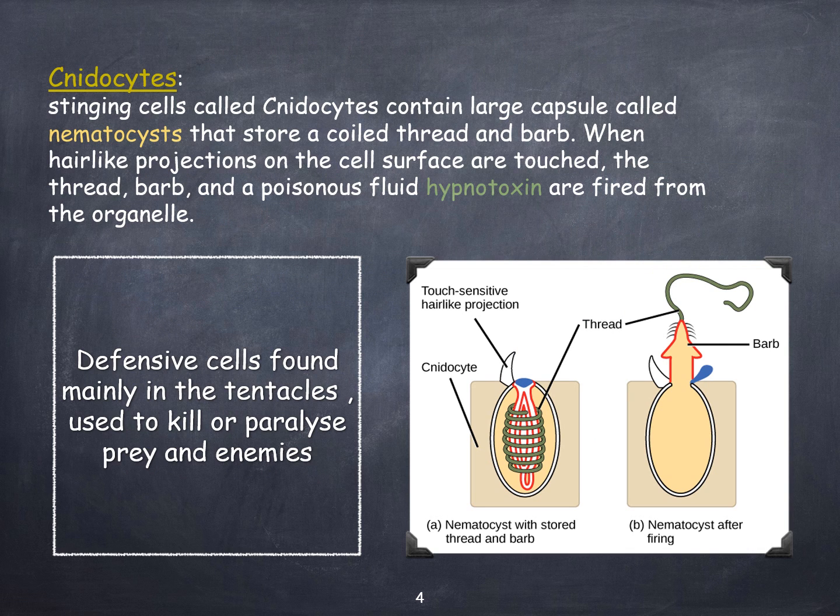Cnidocytes or stinging cells contain a large capsule called nematocyst that stores a coiled thread and barb. When hair-like projections on the cell surface are touched, the thread, barb and the poisonous fluid are fired from the organelle.